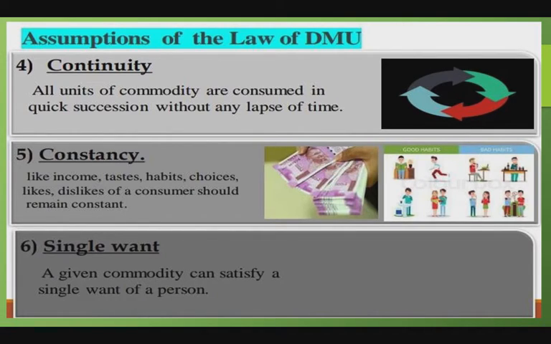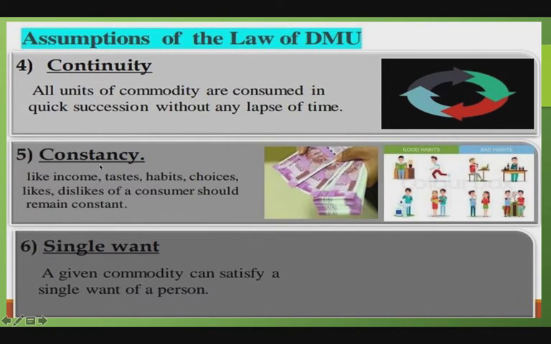For example, a consumer taking one mango in the morning and one mango in the evening may get the same satisfaction. So there is no gap in the consumption of two units of a commodity.